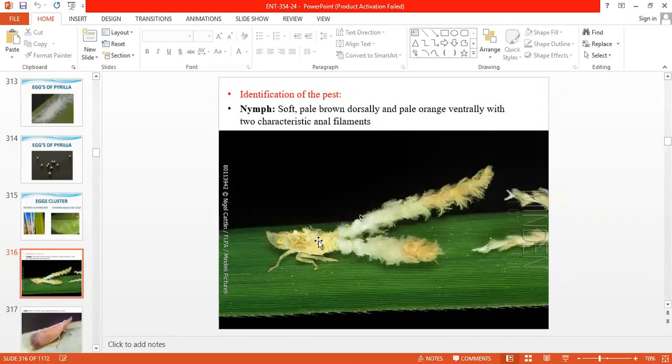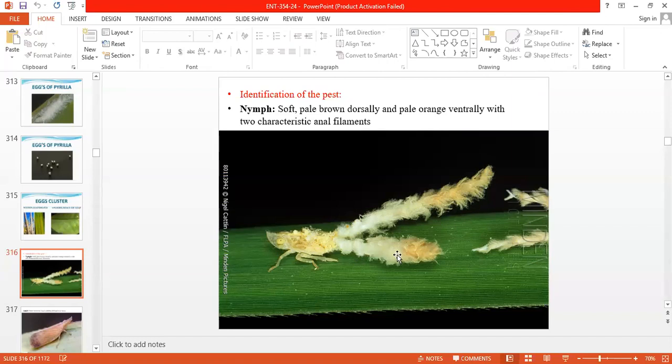Next, the life cycle stage of that pest is the nymphal stage. Nymphs are soft, pale brown in color dorsally and pale orange on the body ventrally, with two characteristic anal filaments. These are the anal filaments.